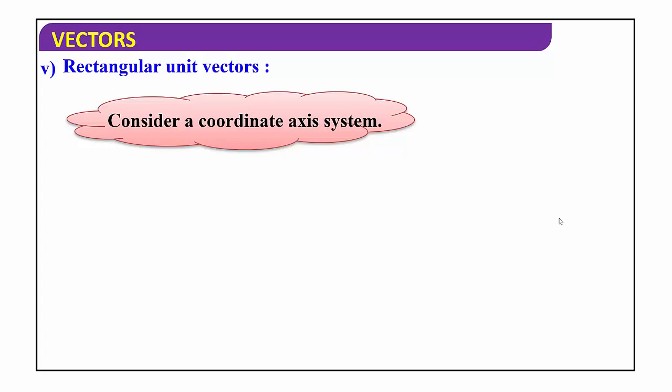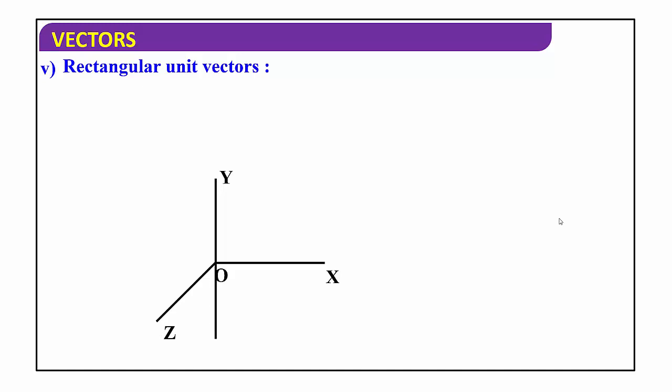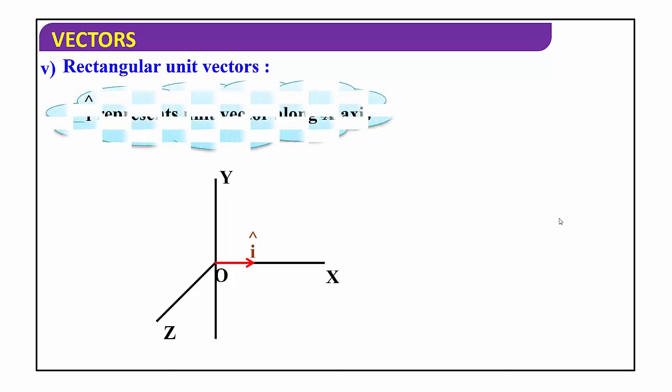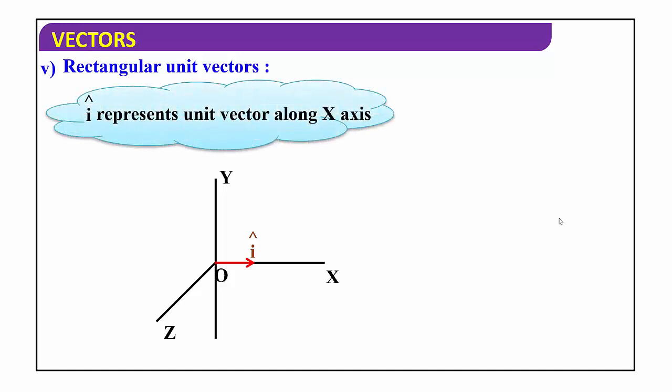Next one, rectangular unit vectors. Let us consider a coordinate axis system: x-axis, y-axis and z-axis. O indicates origin of the coordinate system. Here, i cap represents, remember whenever we write a cap on a letter, that indicates a unit vector. i cap represents unit vector along x-axis. Whenever you consider a unit vector along x-axis, we use the letter i.